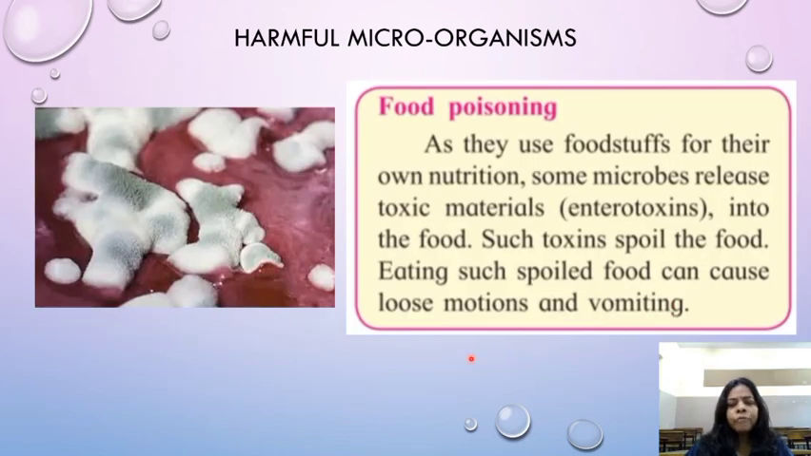Now, children, harmful microorganisms. See this jam, it's become very dirty, very nasty. Yeah, it looks very bad. These kinds of microbes grow on the food and they make the food very bad and unhealthy. They lead to food poisoning also, children. So they are harmful microbes. As they use foodstuff for their own nutrition, they eat this food. Some microbes release toxic material, poisonous material, enterotoxins. They prepare these enterotoxins. They will make us ill. They cause loose motions and vomiting.